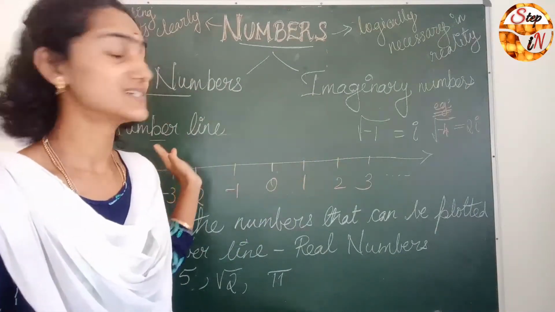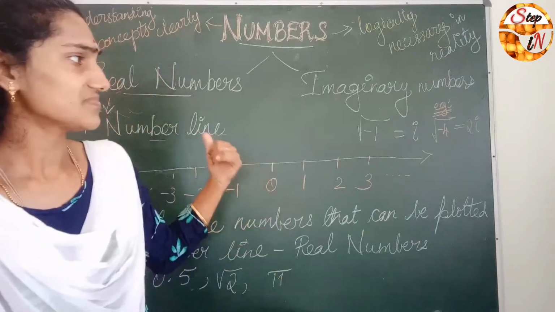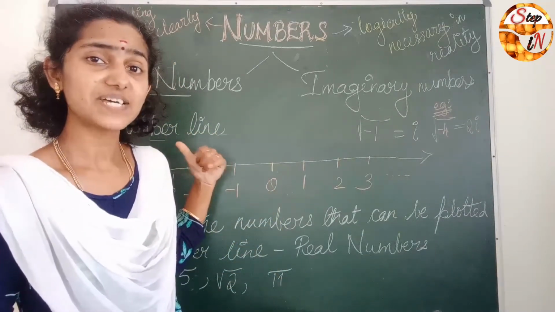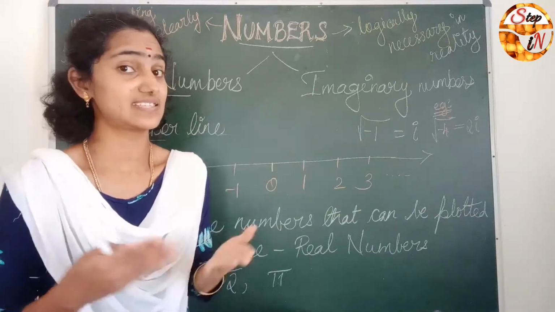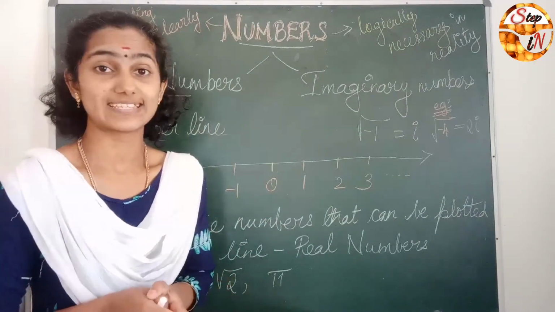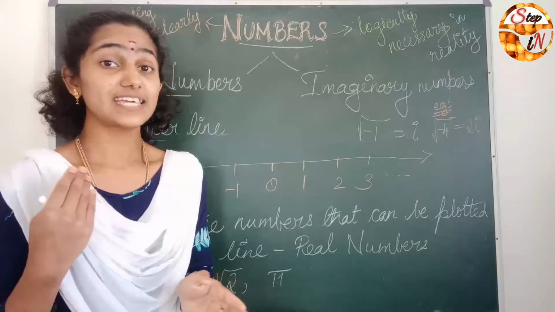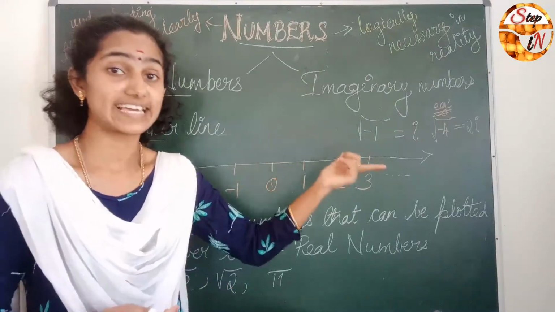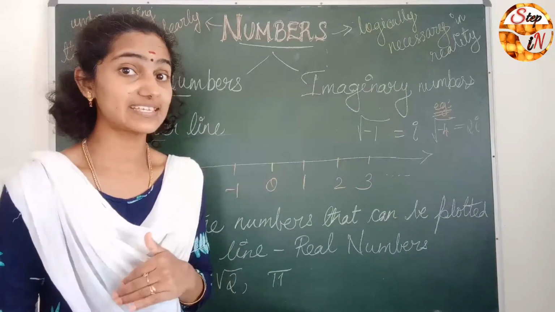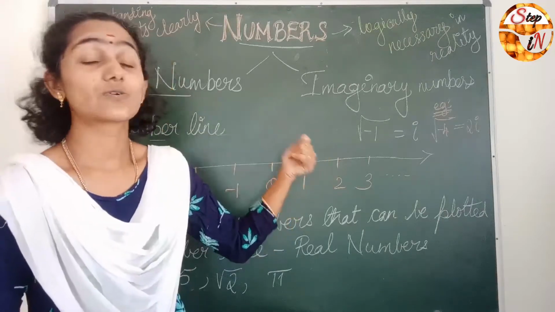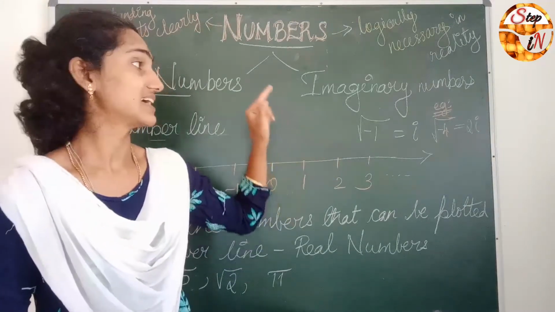Before going to the real numbers, let us see what imaginary numbers are. In a certain sense, imaginary numbers do not exist compared to real numbers, because if we find the square root of any negative number, we can't get a real value.